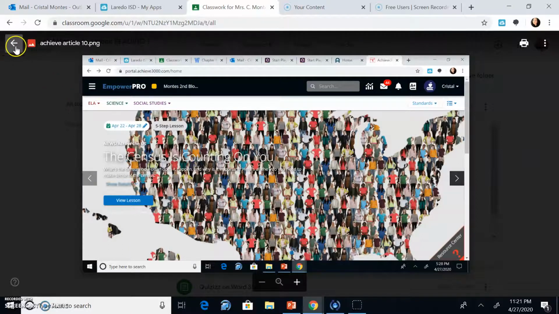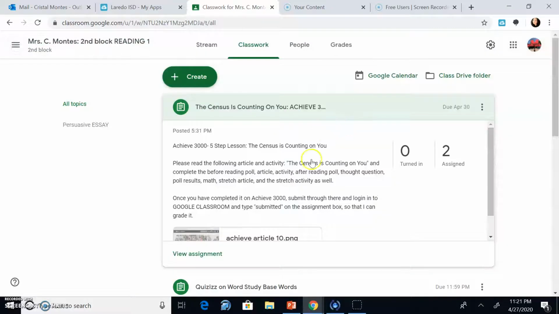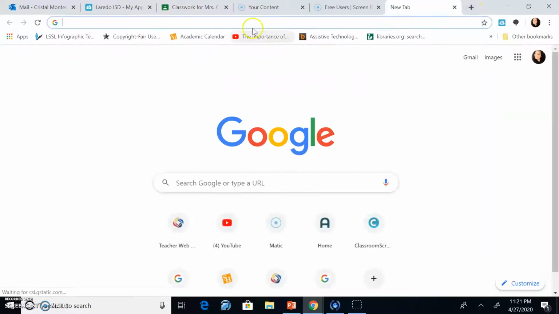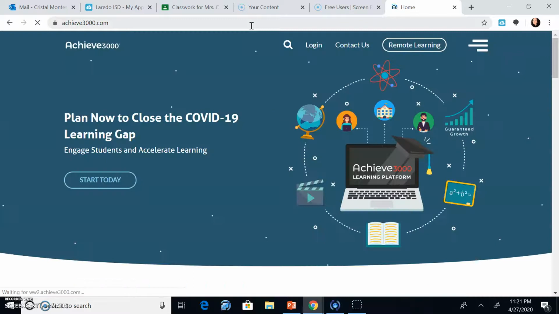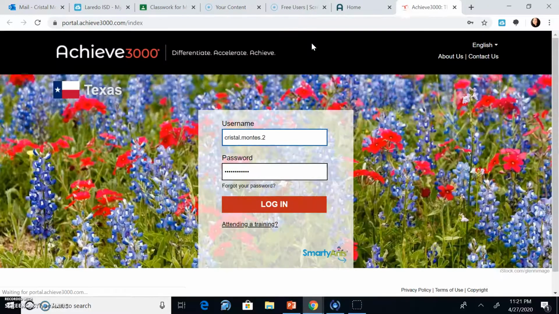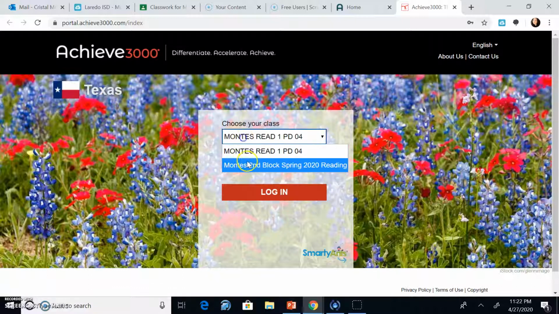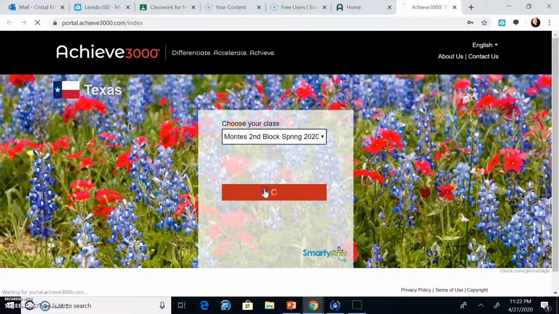Remember when we're doing our Achieve 3000 lessons, you are just going to come back here and post submit it because your grade is going on Achieve 3000. And then once you put submit, that already tells me, okay, here she already did it. I go to Achieve 3000, look at it, and get the grade because your grade needs to go on Skyward.